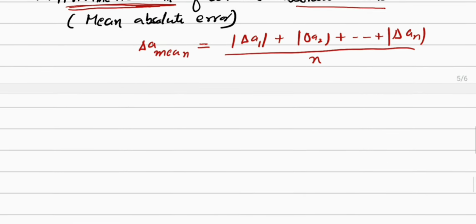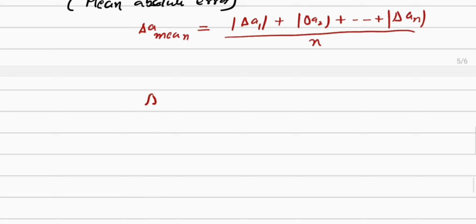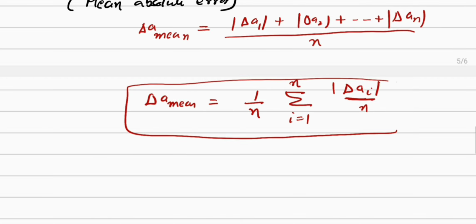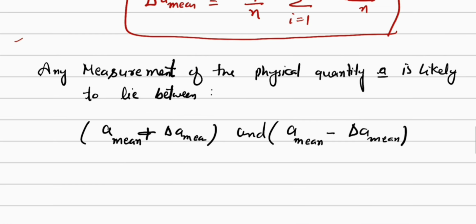So we can write this delta A mean as equal to 1 divided by N summation I is equal to 1 to N, mod delta AI. Here we put the mod. So this value delta A mean is also positive. And always remember that this is very important.